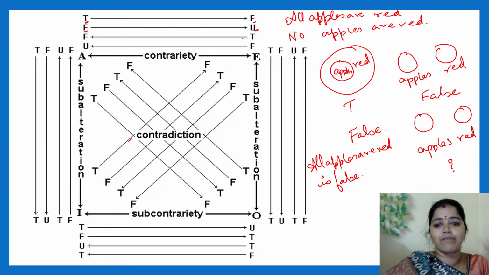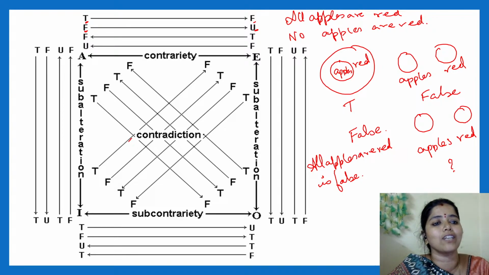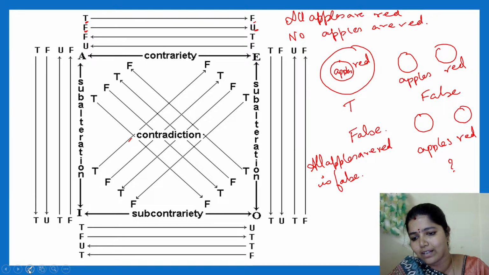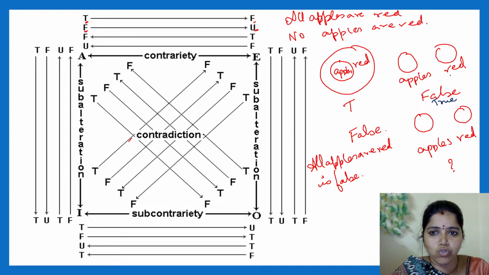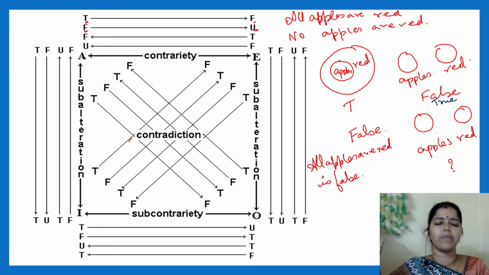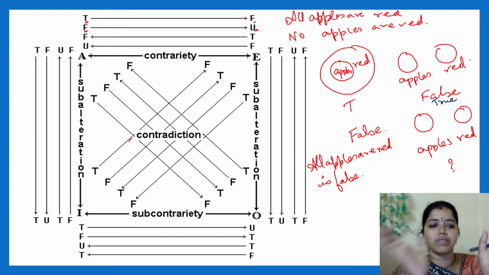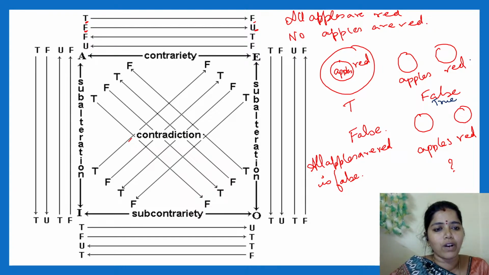Similarly, now I am coming from the statement no apples are red. If I am telling this no apples are red is a true statement, I change the ink so that you can understand. I am telling no apples are red is what? The statement is true. When I say this statement is true, this statement will be true or false. When I say no apples are red in color, what will be inferred from this statement?